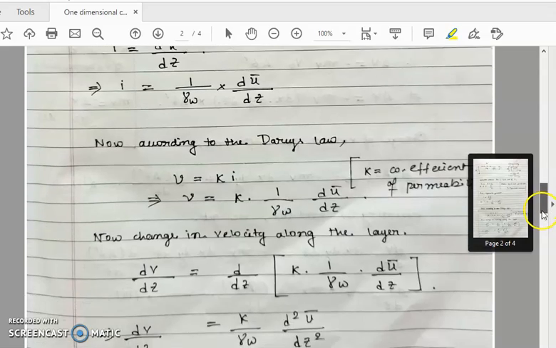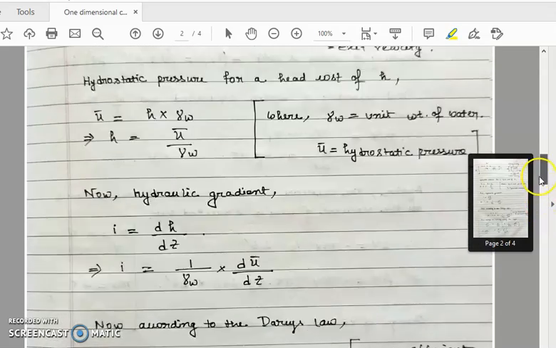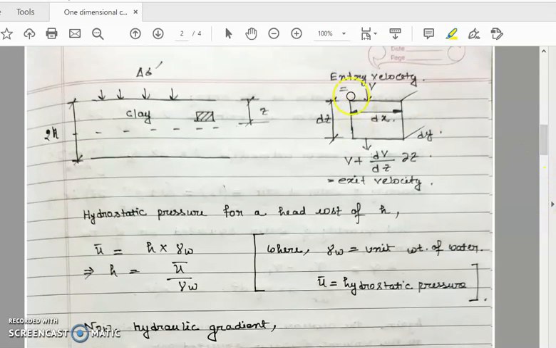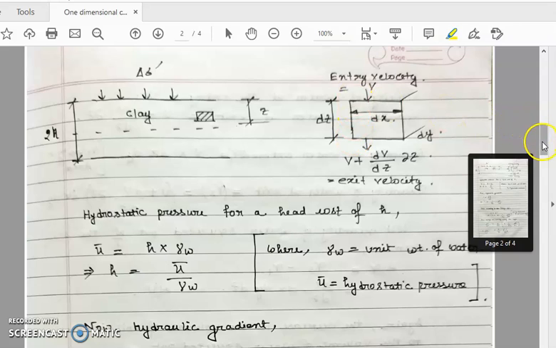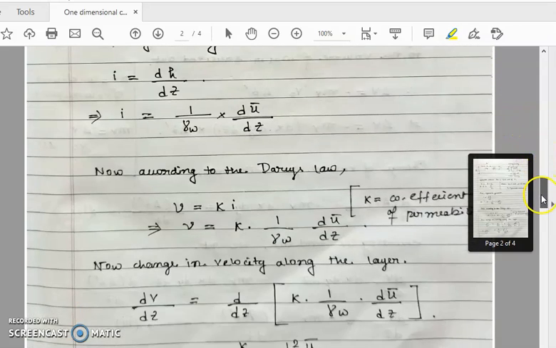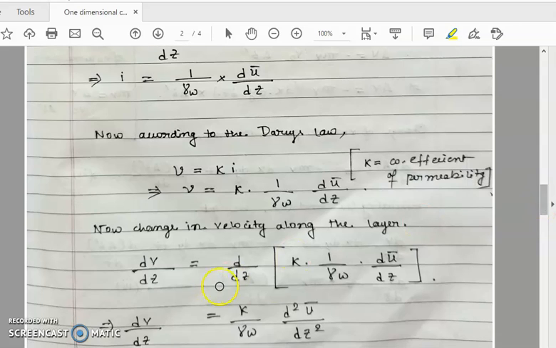Now the change in velocity along the layer dz, we get dv by dz equals d by dz of k 1 by gamma w du bar by dz. k by gamma w is a constant, so we get k by gamma w d square u bar by dz square.